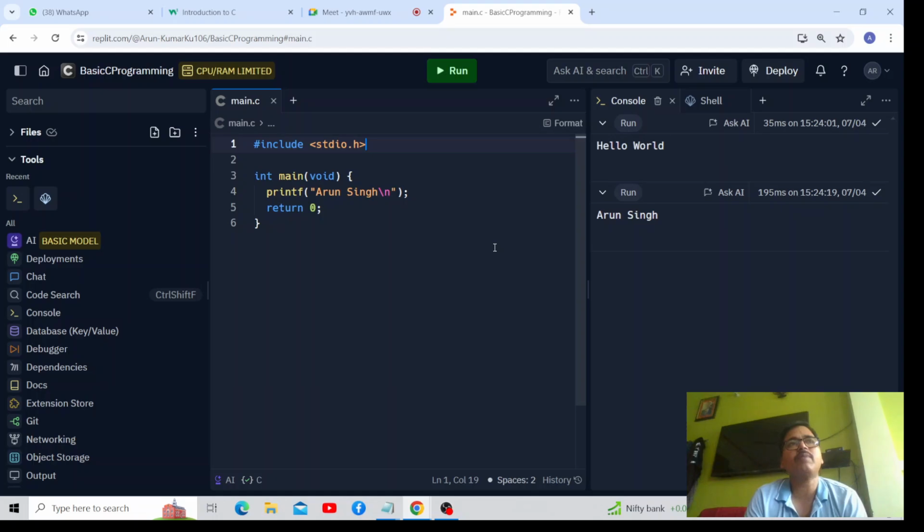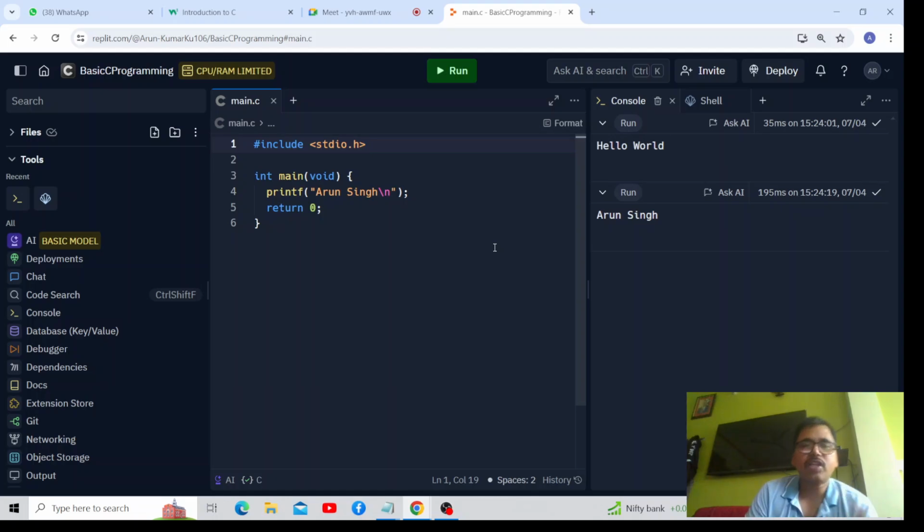What is a revolution? Revolution means that the thinking was that everybody, or most of the people, should be able to program. That is why the third generation came. And in the third generation programming language, most of the things we used to write in English language. And since English is easy to write and represent anything, definitely we can say that the revolution came after the introduction of third generation language.